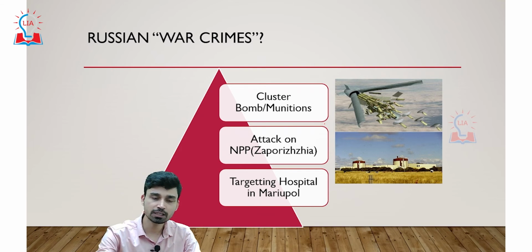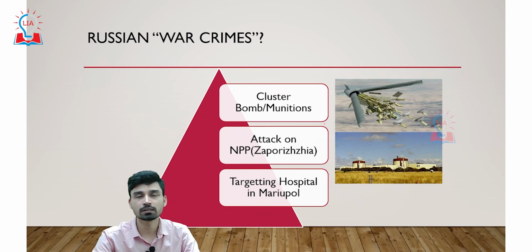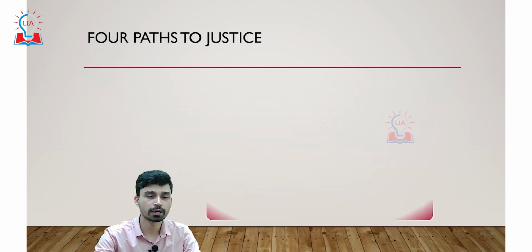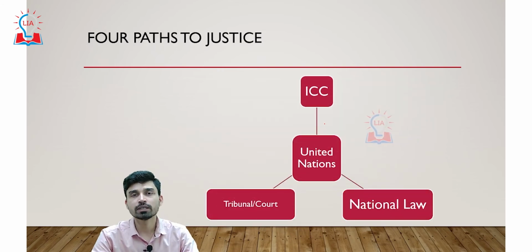So these are the acts on the basis of which the people around the world are considering the actions of Russia as a war crime. So now the question comes: what are the steps that the international community can take to address this particular issue? To reach justice, we have four paths.